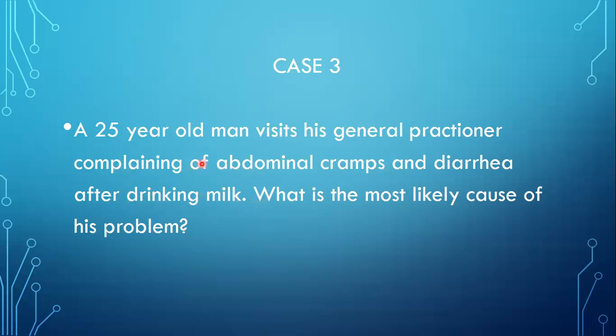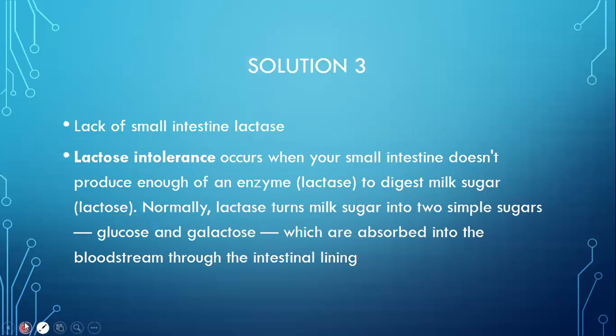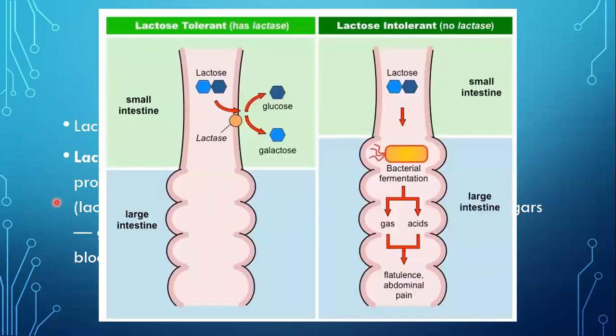And to convert that product, you need an enzyme called lactase. So this person lacks the enzyme lactase, which leads to lactose intolerance. So, lack of small intestine lactase. Lactose intolerance occurs when your small intestine doesn't produce enough of an enzyme lactase to digest milk sugar lactose. Normally, lactase turns milk sugar into 2 simple sugars, glucose and galactose, which are absorbed into the bloodstream through the intestinal lining. So here is a diagram that will make you understand more.